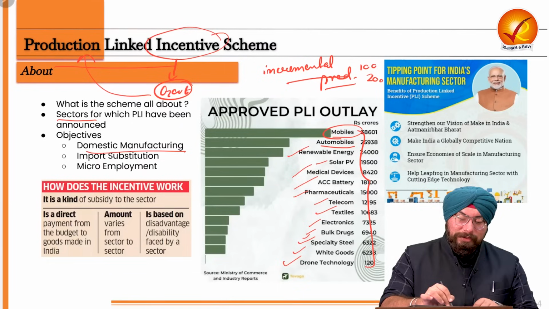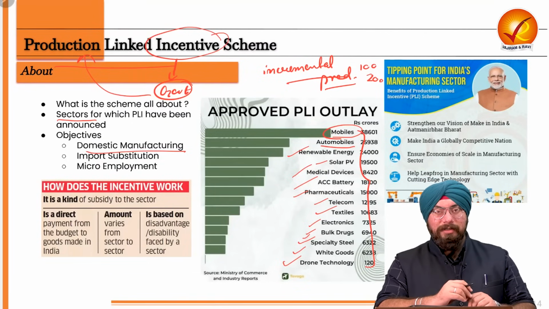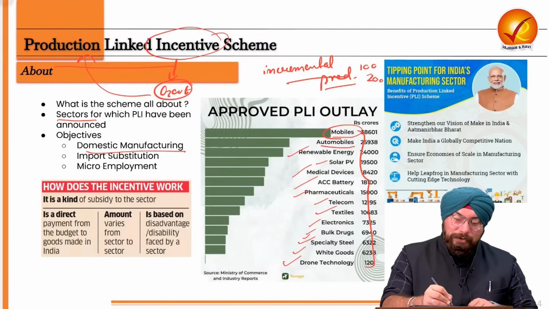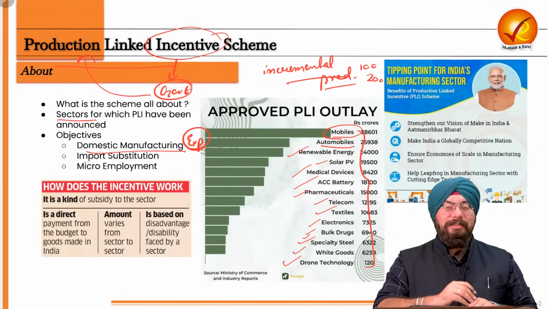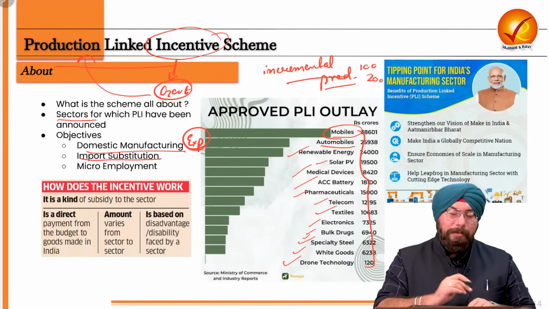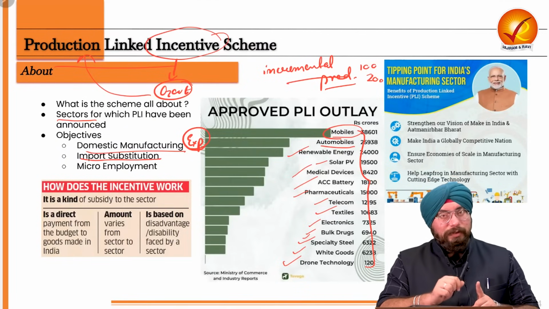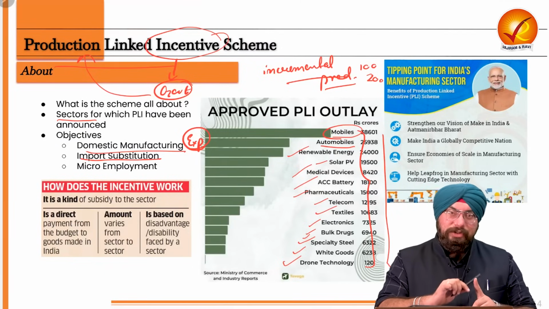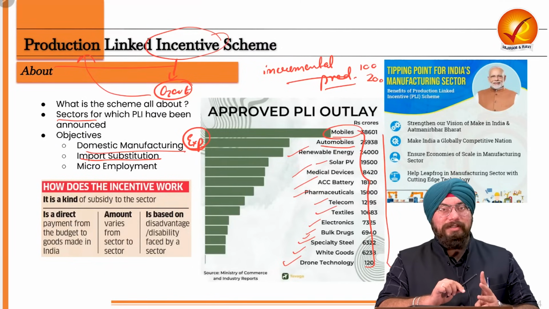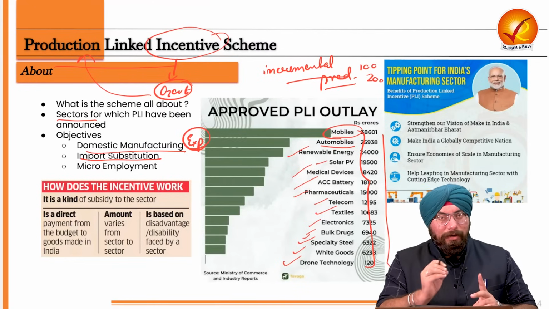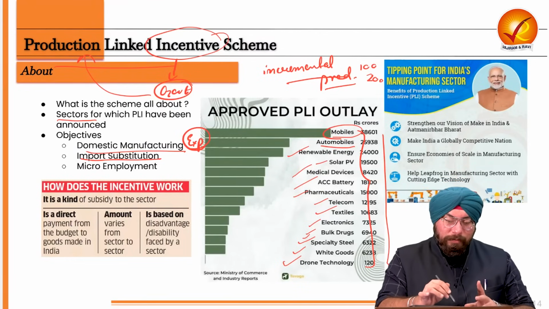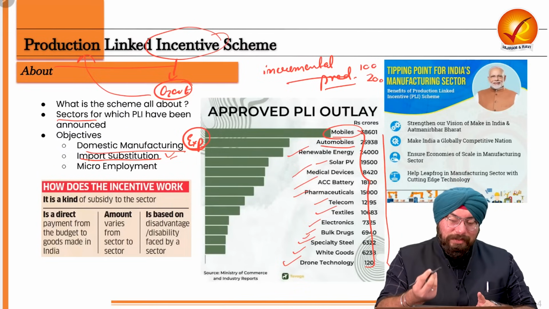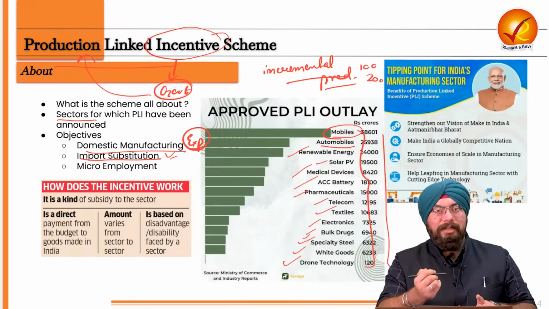See, the first reason, of course, is to boost our domestic manufacturing capabilities. Domestically we need to manufacture more and more. And if we manufacture more and more, of course, we'll be able to export the commodities as well. And we will be able to have import substitution, because right now for a lot of these products which we discussed, we are heavily dependent on countries like China, the US, and Europe. But we want import substitution. That is the philosophy of Atmanirbhar Bharat. So we want to achieve that. That is why this production linked incentive scheme is important.